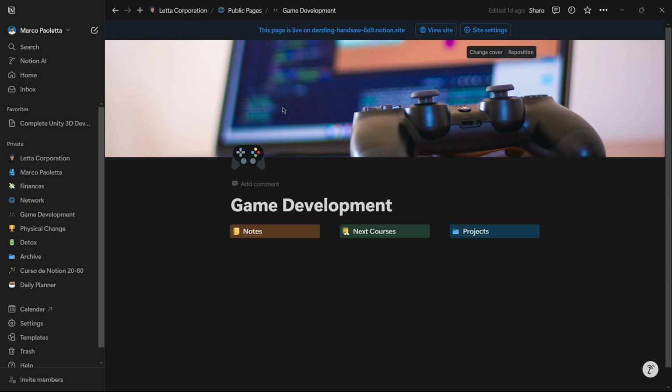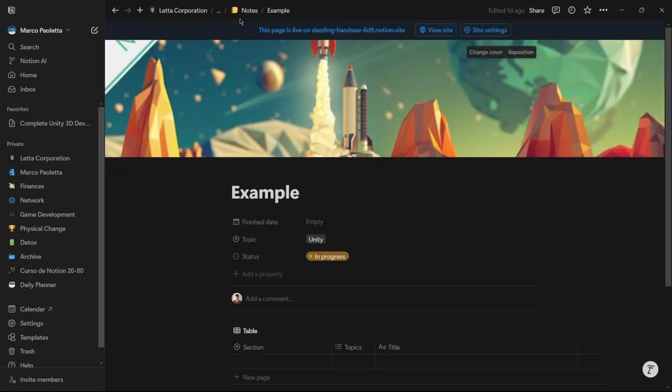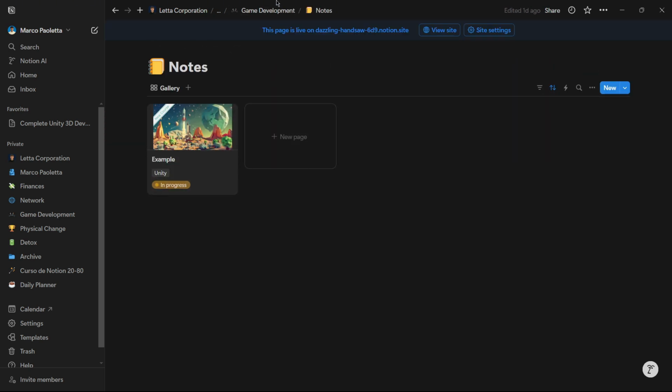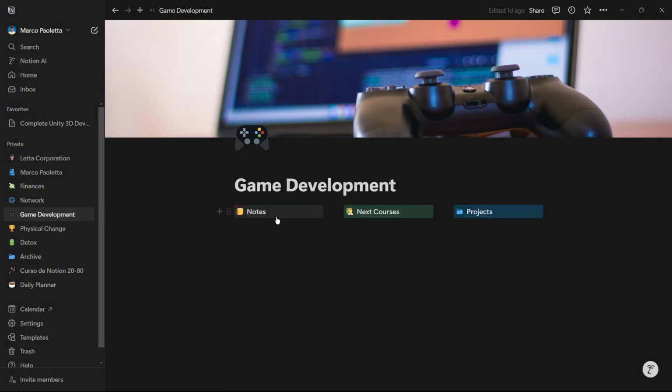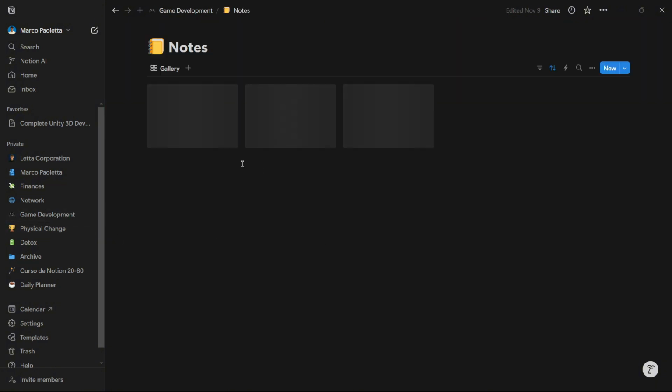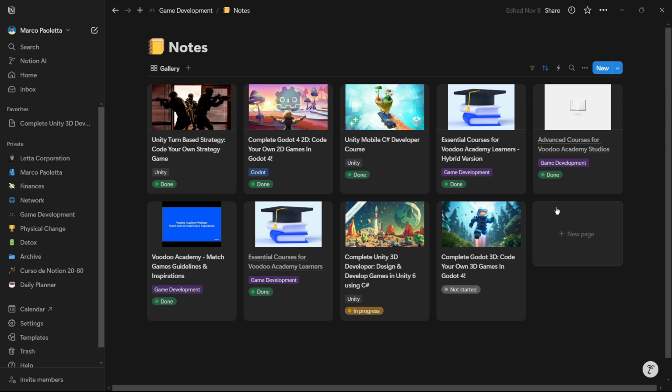So first of all, in this game development board, what I mainly have is notes. I have a database with the different courses that I have taken. I can actually show you the courses here in game development. This is the actual game development tab. Here in notes, these are all the courses that I have taken. I have even taken more, but I didn't load them in Notion. As you can see, they are categorized in topics and also in status. These ones are done, this is in progress, this is not started, etc.